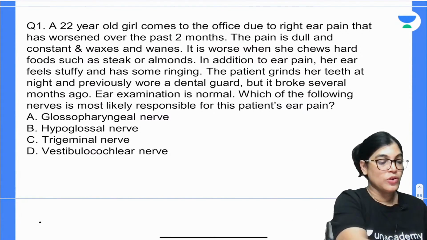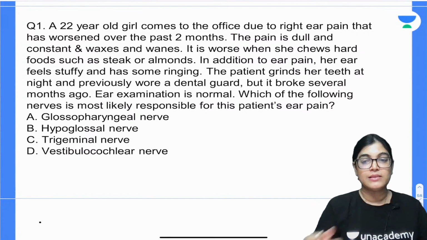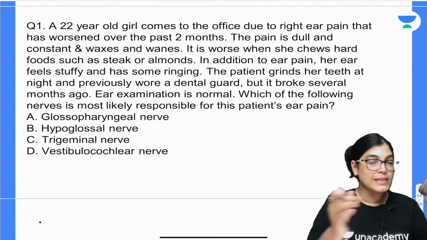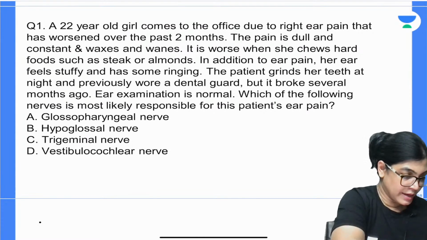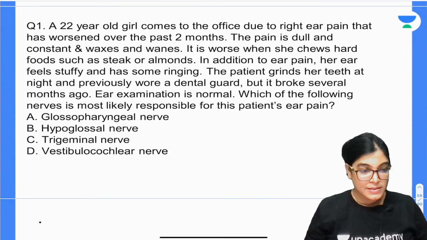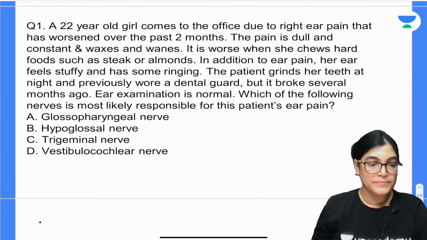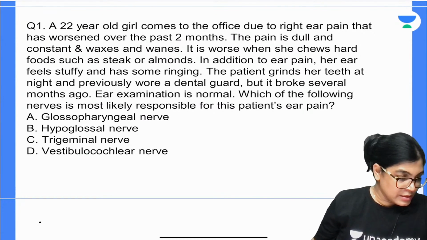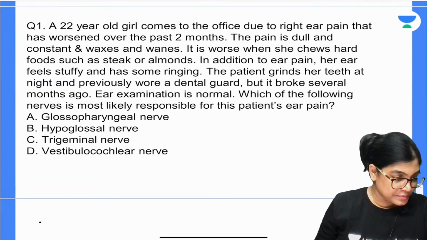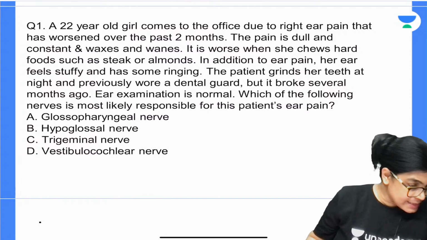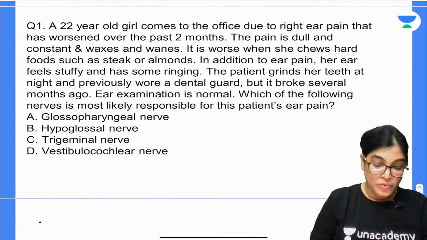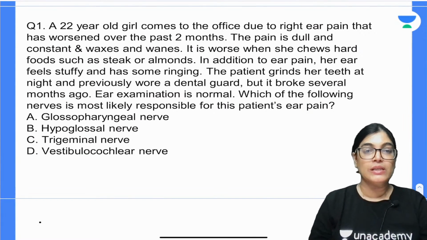Just waiting for your answers. You can answer and I will see them in my mobile messages. Yes, I got an answer. I am waiting for others to answer. Most of the students are telling it's A, the glossopharyngeal nerve.